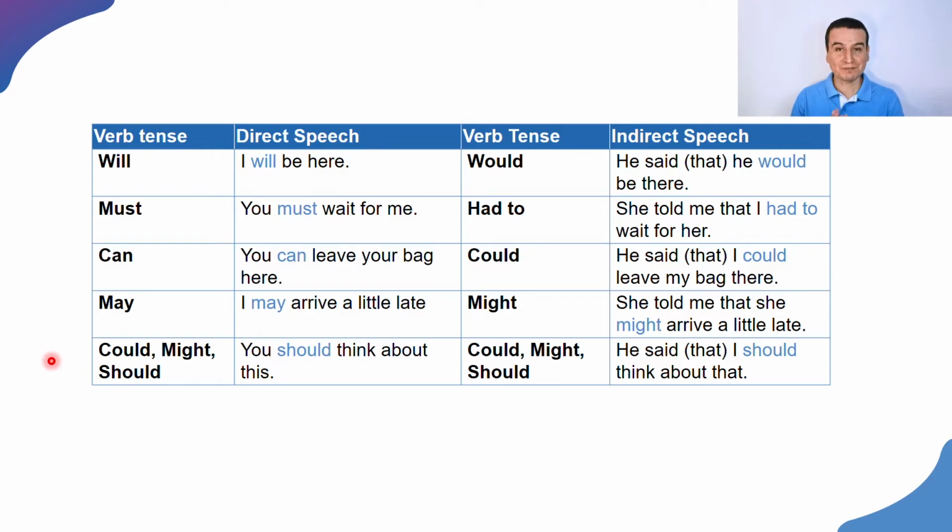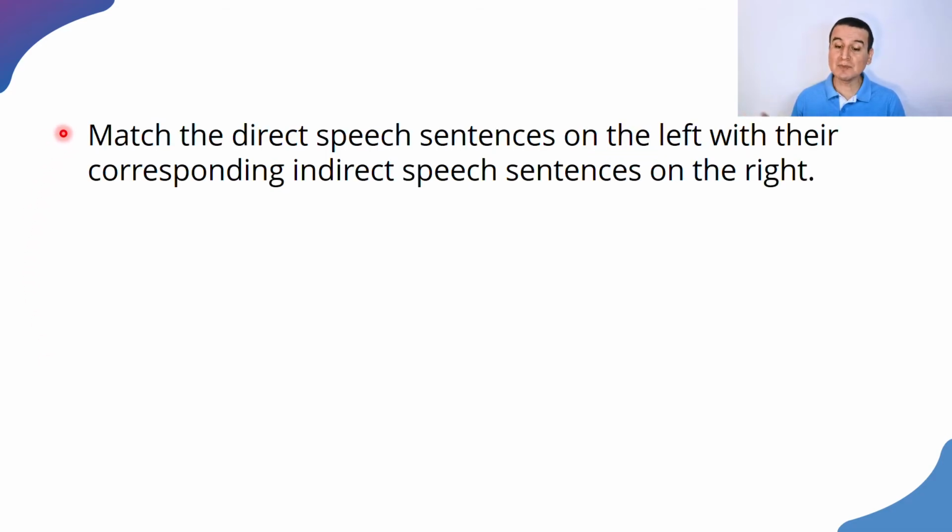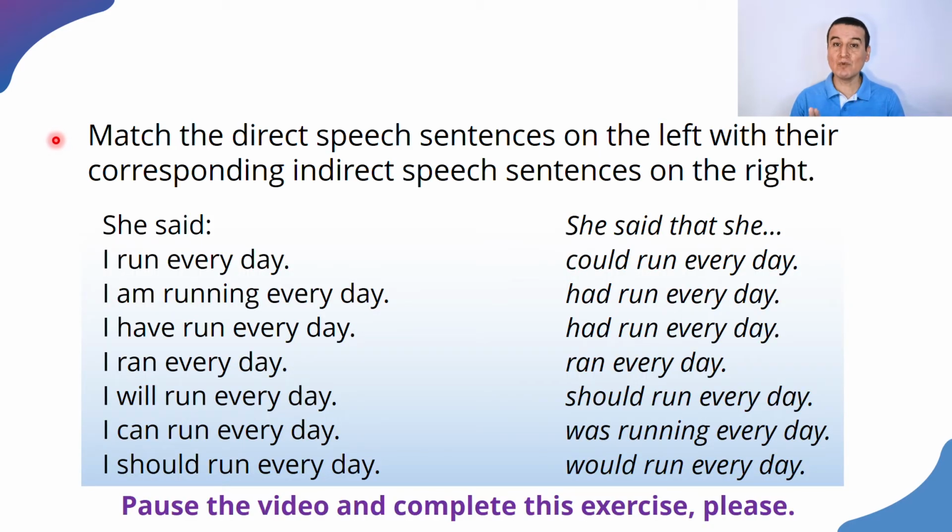All right? So I know that you may have seen this in the past, but let me just review that for you. I have a very, very simple activity here. You don't have to think much or produce much. Just match, read with the instructions with me, match the direct speech sentences on the left with their corresponding indirect speech sentences or reported speech sentences on the right. That's all you have to do. So I'm going to give you a moment to pause your video and complete this assignment. And in a moment, we're going to compare your answers with mine, okay? So for now, pause the video, please.